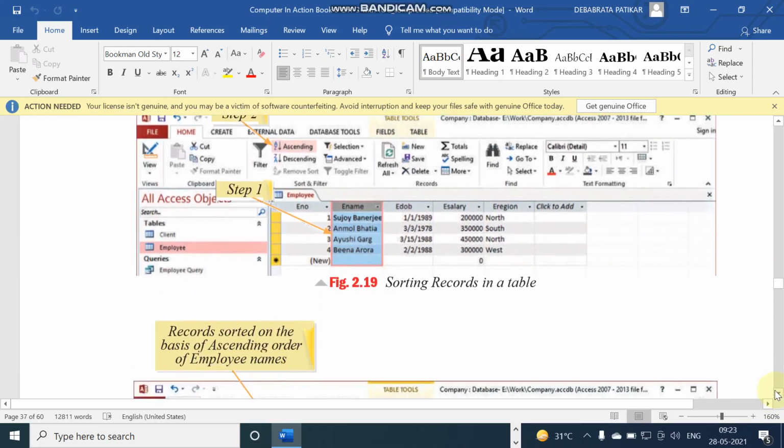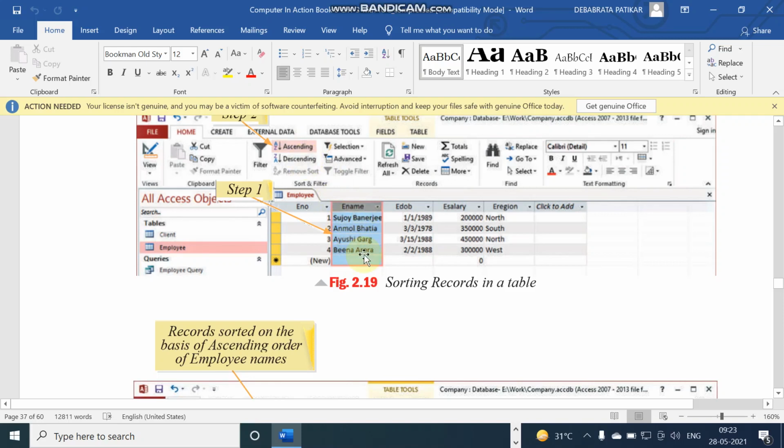Now student, you can sort the data. How you can sort the data? You can click on the home tab. In the home tab you select the particular column or field, and in the home tab you go to the sort and filter group and click on the ascending or descending order. Then the entire field data will be sorted into ascending or descending order.